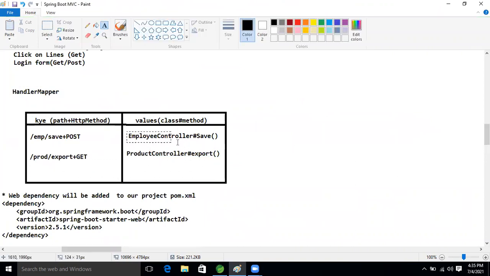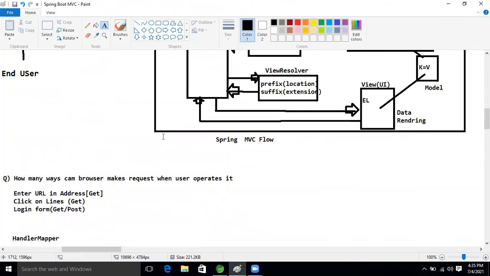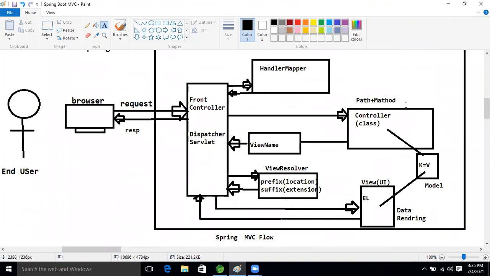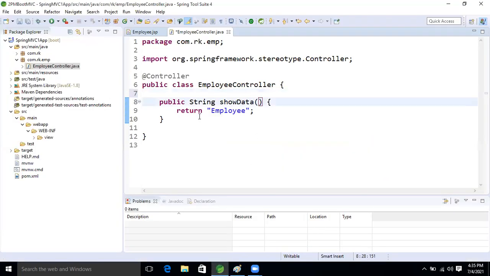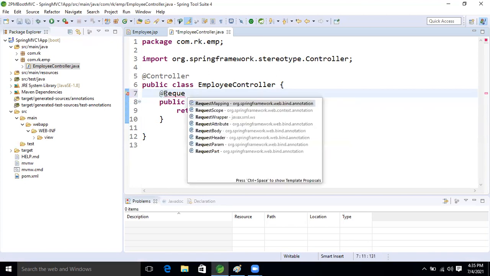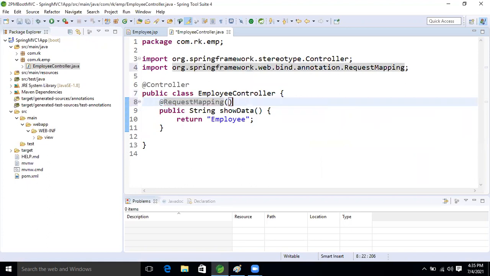This is the controller. If we want to make the request, whichever kind of request it is, that methodology path plus method information is there in the handler mapper, or not, guys? So for that we will take the @RequestMapping annotation on top of this method. And here we will take the URL, the URI.